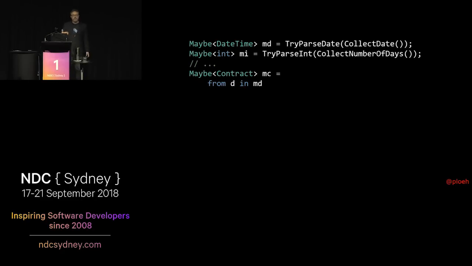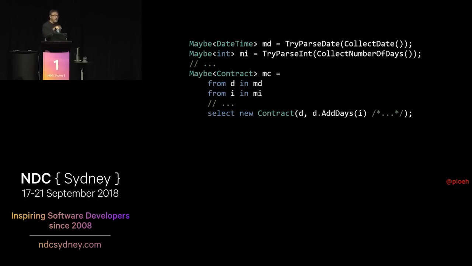And we can use query syntax to do this. So we'll say from d in md, where d is a DateTime, just a DateTime value there. And then you can go from i in mi, and i is an integer. And if you've collected other things, you can compose those in as well. And then finally, you can say select new Contract, and pass all the values that you've collected so far, and that produces a Maybe of Contract.